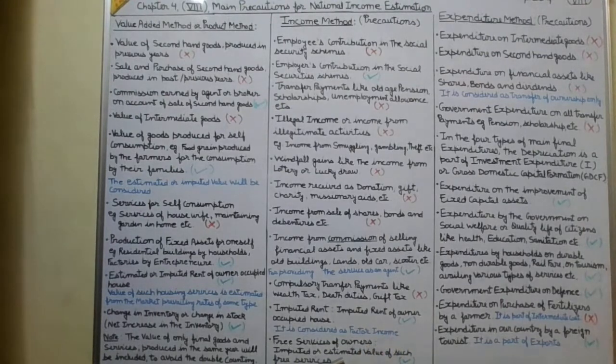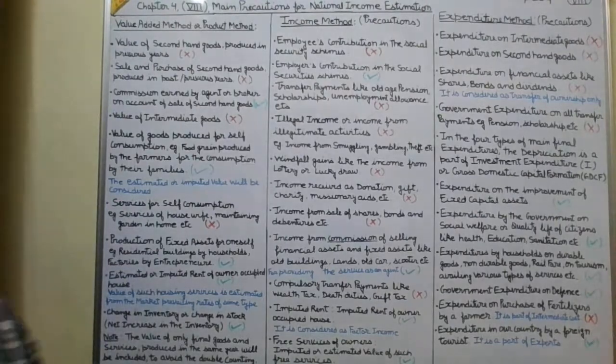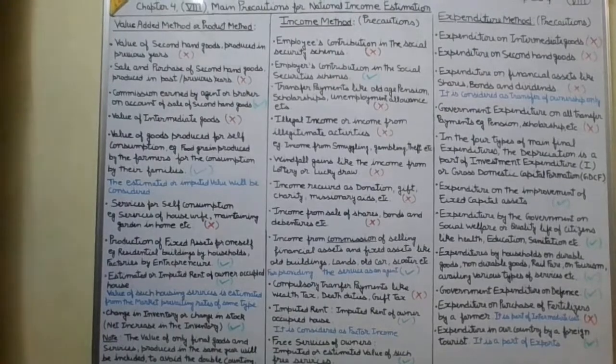Then free services of owner. Some owners work as the manager, or as an engineer in their own factory or own enterprises. The imputed or estimated value of such free services will be included. Because if they were not working there, they must have worked somewhere else, and they would be earning from there. So the imputed or estimated, meaning approximate, value of their services will be included in the national income. So this is the second main part.